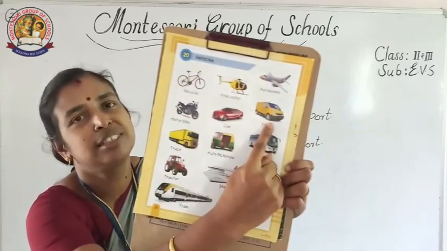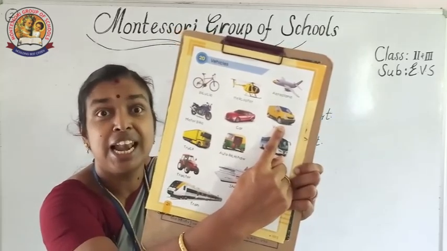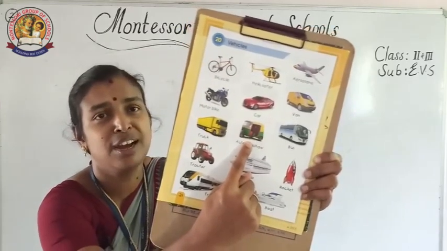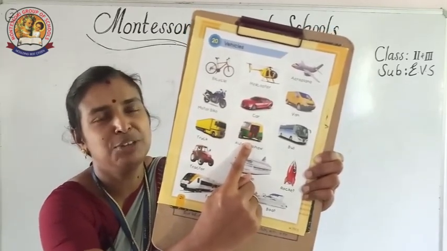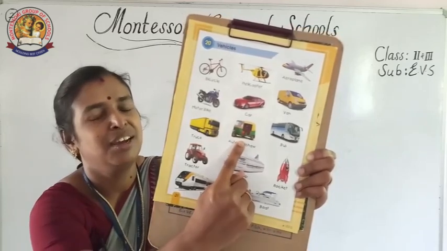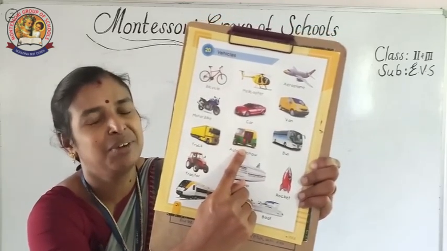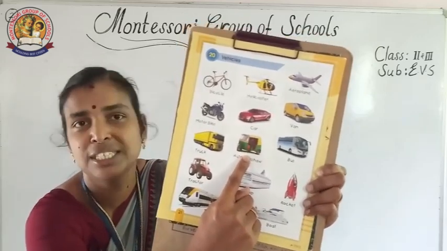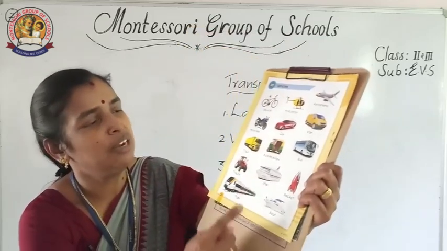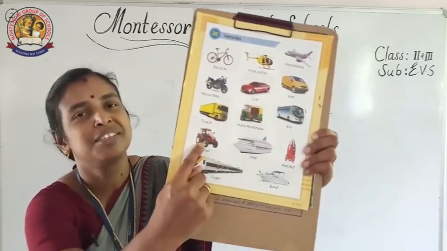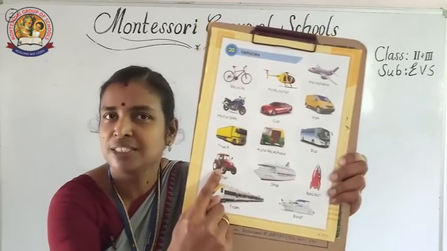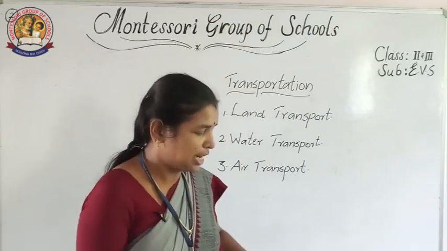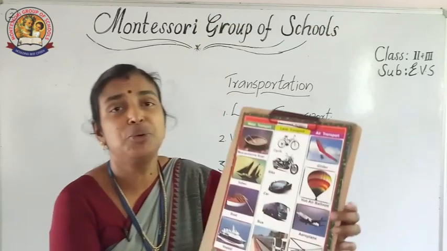Now look at this van. It is land transport. And now see what is this? Auto rickshaw. Can you see a green color? It is given in green color. Why? Some auto rickshaws they are using CNG as a fuel. So it is land transport. And what about a tractor? Yes, our farmers are using, isn't it? Land transport. Now I will show you all the transport grouped together.